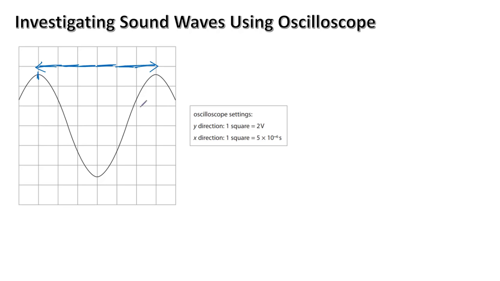So if the question asks you to calculate the time period, the time is 6 squares times the time for 1 square. So you are counting in the x direction, right? So consider the x direction. In the x direction, 1 square gives you this value. So the time period will be 6 times the value of 1 square. That is 5 times 10 to the power minus 6. And once you have the time period, you know the equation that links time period with frequency. So once you have the time period, you can easily calculate the frequency using f equals 1 by T.